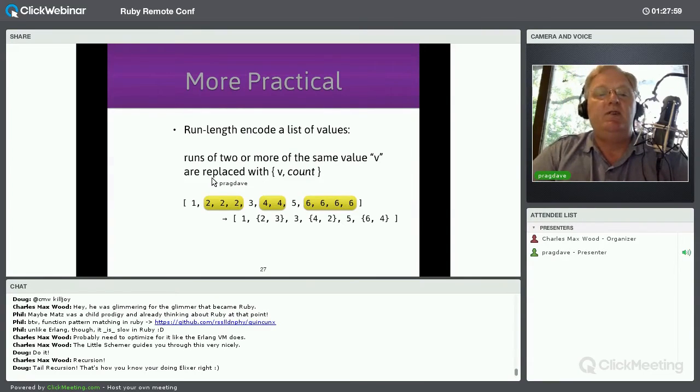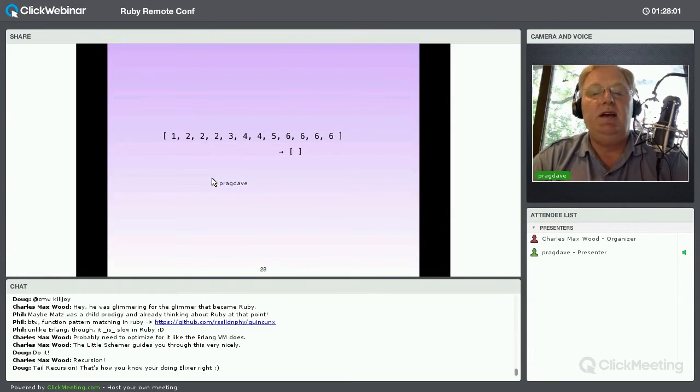So what I'm going to do is start off with my input list and my output list. If you like, this represents the state of my program. I have everything in the input, nothing in the output. Now I'm going to look at my input and output, and say, okay, I have a 1 at the start of my input, nothing in the output, so all I can do is copy that 1 down to the output.